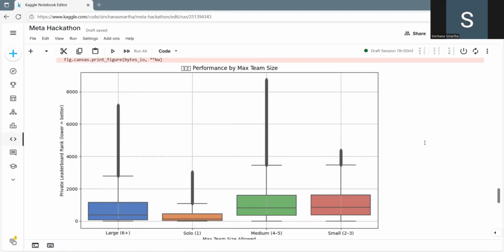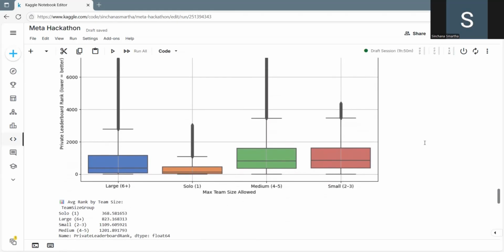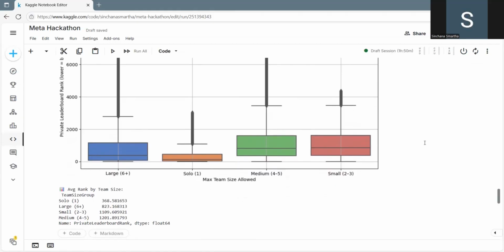Surprisingly, solo competitors consistently perform best. Another surprise: medium-sized teams, where 4 to 5 members were involved, had the lowest average ranks. This challenged the assumption that collaboration always helps, doesn't it? Maybe solo players iterate faster, avoid coordination overhead, and pivot more freely.